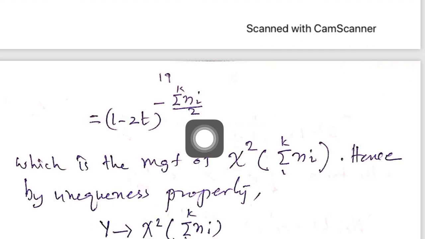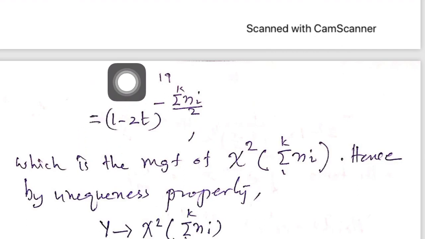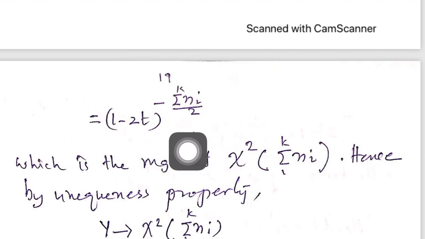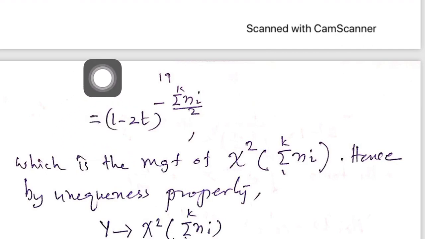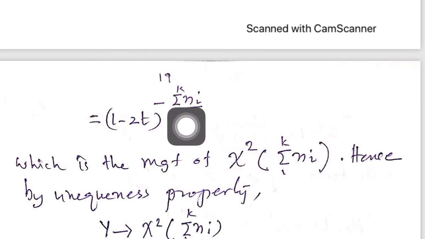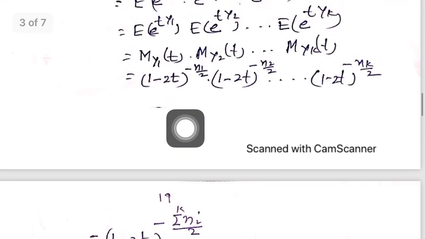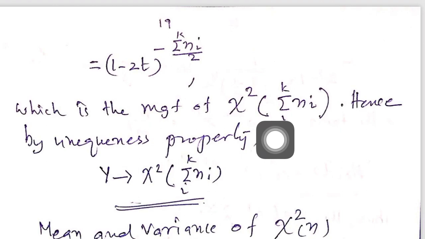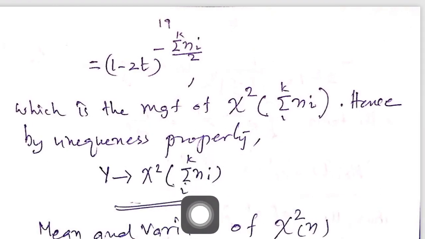Okay, and you can easily identify this as a MGF of a chi-square distribution whose degrees of freedom is sigma ni, and by uniqueness theorem the sum follows a chi-square distribution with the degrees of freedom sigma over i equal to 1 to k ni.